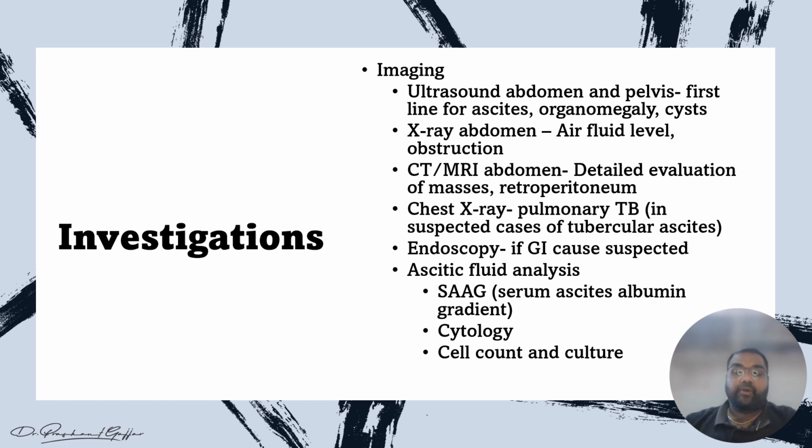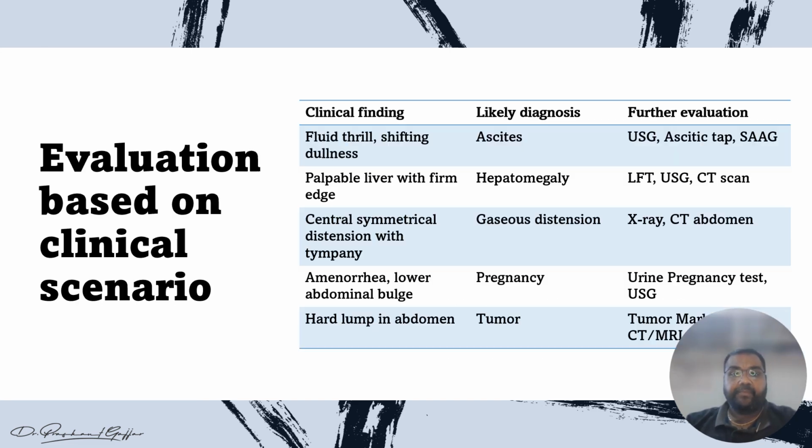Right, now let's see the different evaluations based on the clinical scenario. If you find fluid thrill or shifting dullness on examination, the likely diagnosis is ascites, and for further evaluation we can perform USG, ascitic tap, and SAAG.